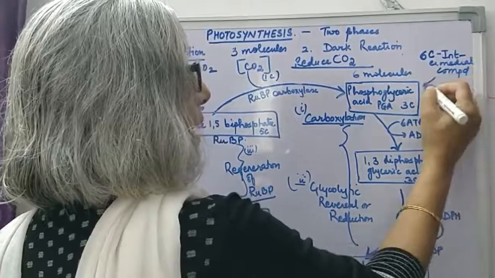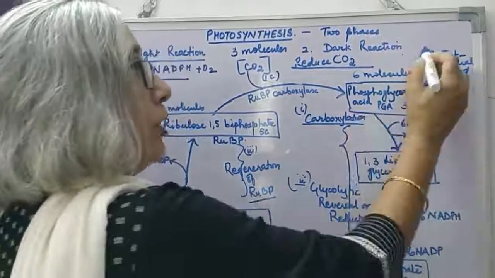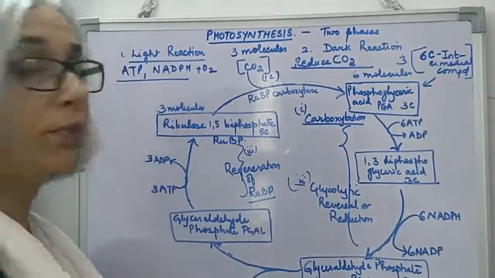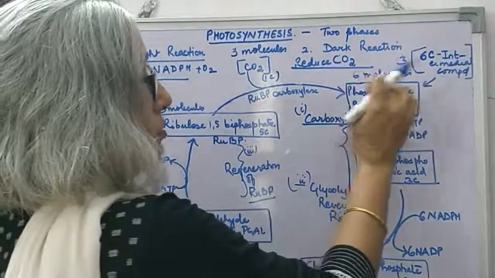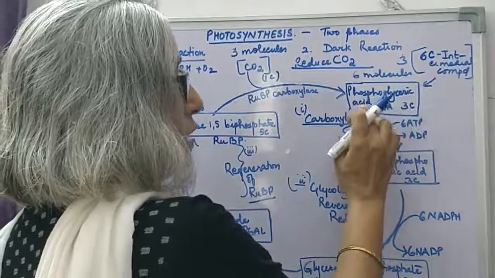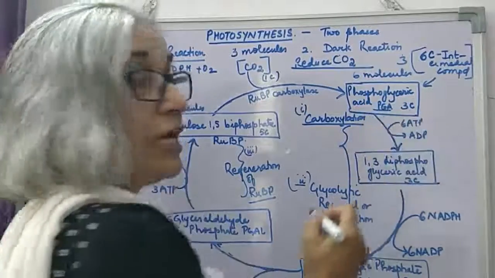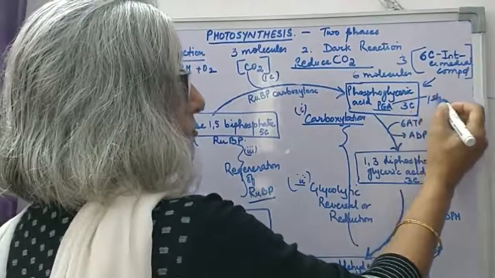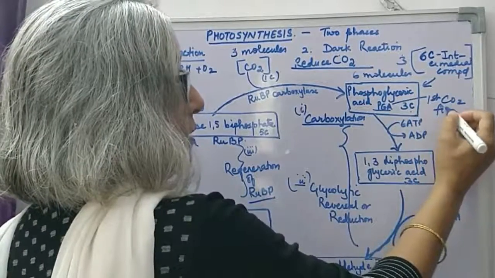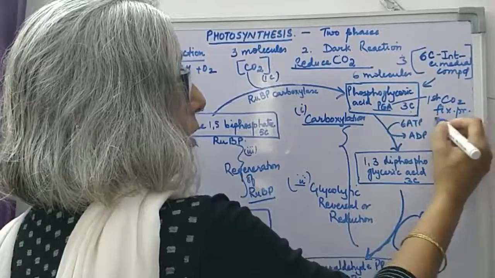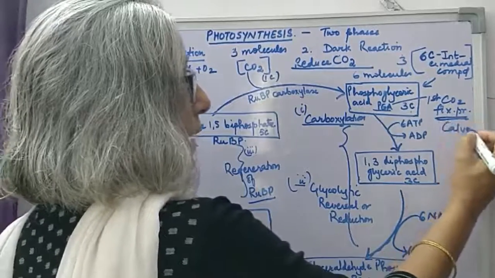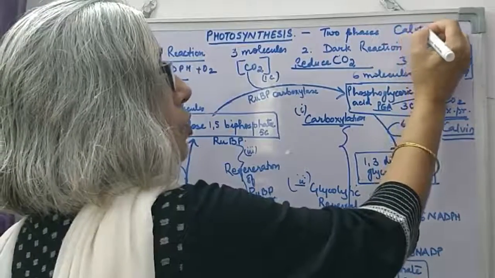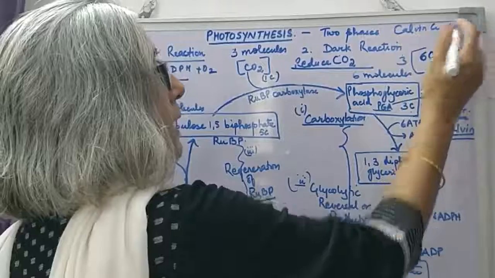This compound breaks up to form 3 molecules of this, and then 6 molecules of phosphoglyceric acid, abbreviated as PGA, which is a 3-carbon compound. And this is the first carbon dioxide fixation product, which was discovered by Melvin Calvin. And so the dark reaction is also called the Calvin cycle.